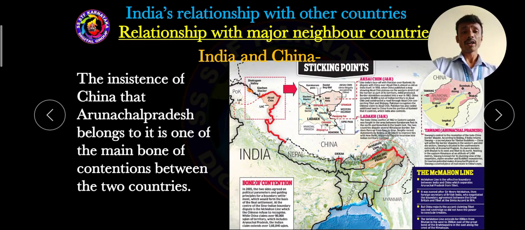For the purpose of occupying Arunachal Pradesh, India and China always clash. Actually, Arunachal Pradesh belongs to India, not to China, but China is always trying to occupy Arunachal Pradesh. This is also one of the major issues between India and China.